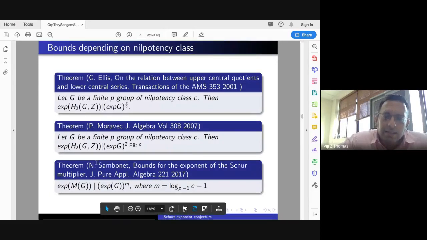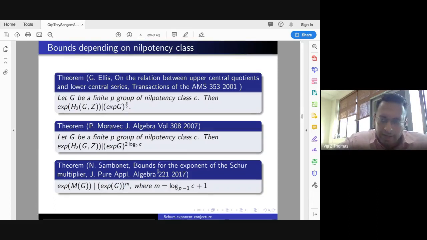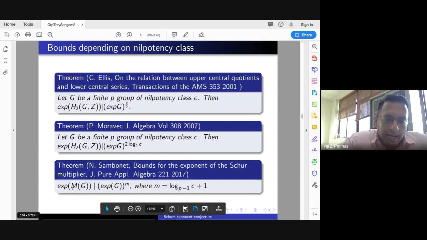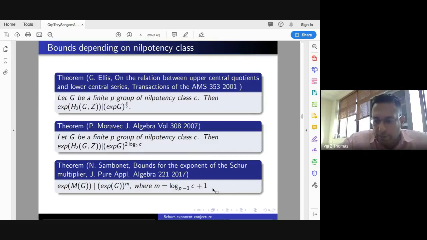And then Nicola Sambonet, I think he did his PhD from Technion, I believe. He proves that the exponent of M(G), which is isomorphic to H2(G,Z), divides the exponent of G raised to m, where m is again the floor or ceiling of this quantity. I can check it and tell you. So this is what he proves.